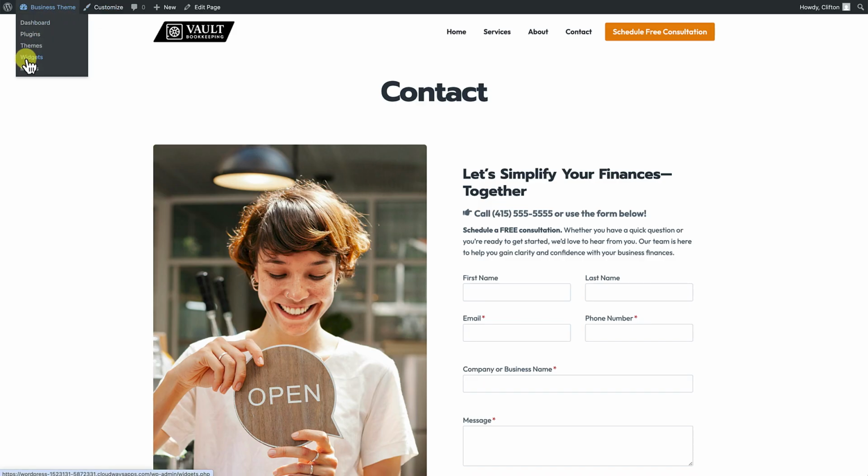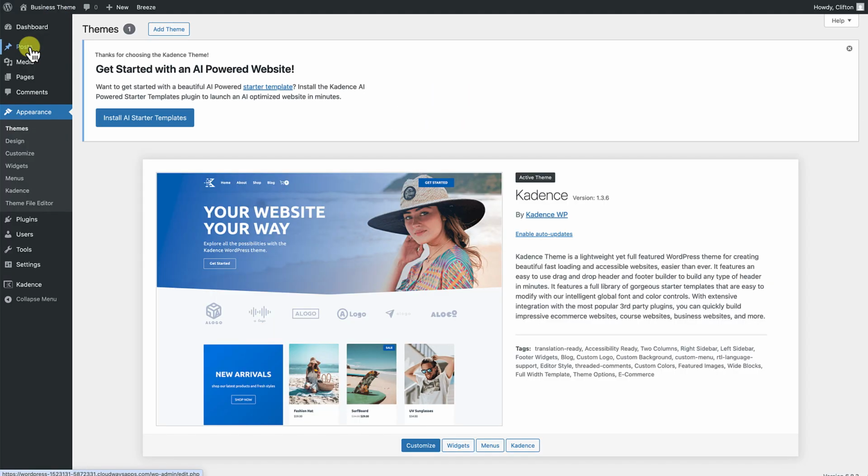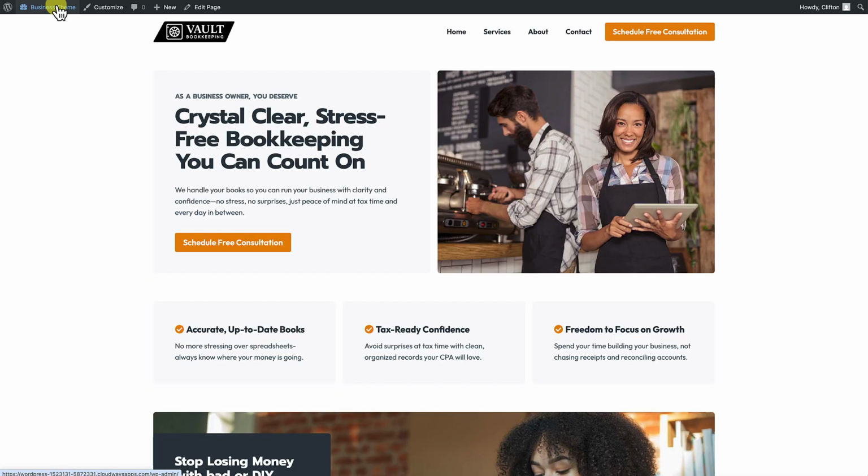If we take a look at the themes over here, you can see that this is built solely in Kadence and has not been converted to a child theme yet. So our next step is to convert this into a child theme, which will allow me to distribute this theme any way that I want. All anyone needs to do is have a basic install of Kadence, and they would upload that theme and get everything that you see here: the content, the images, the layout, and even the design.